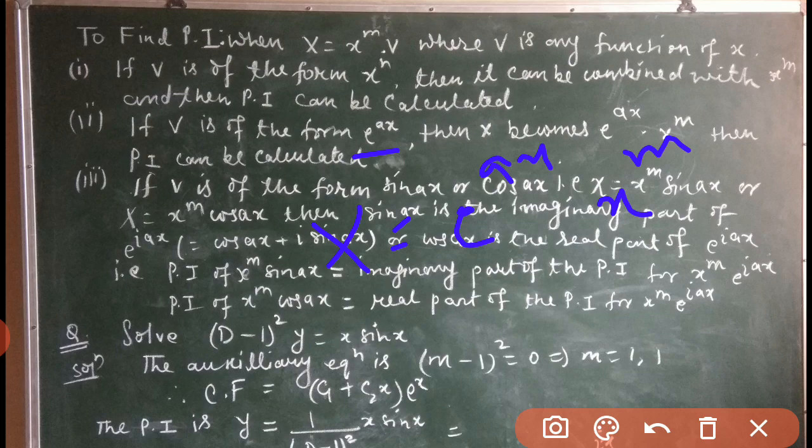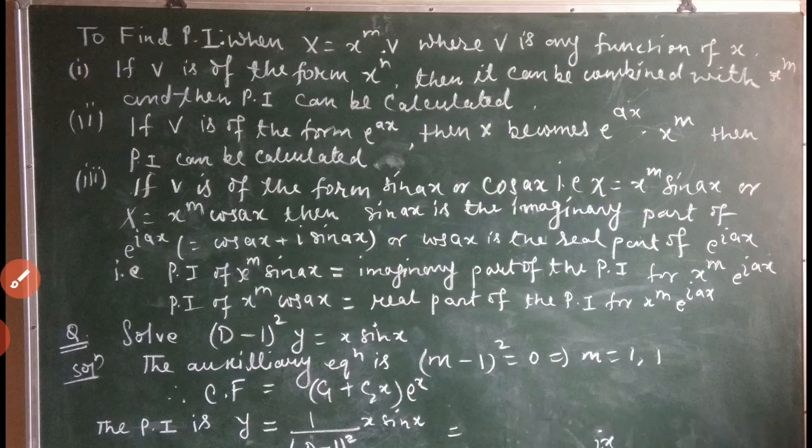Now the third one. In both case 1 and case 2, our denominator cannot become 0. So while substituting these values, we replace D by D plus a if we have the power a, and we proceed with the method as we have learned earlier.